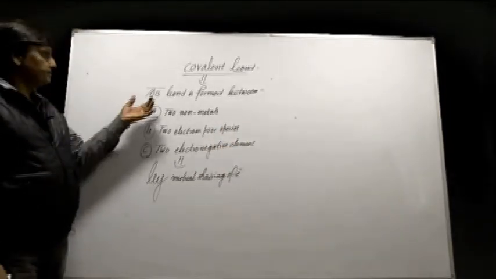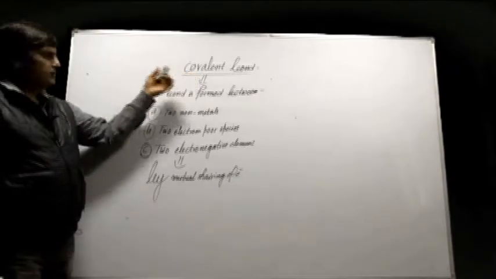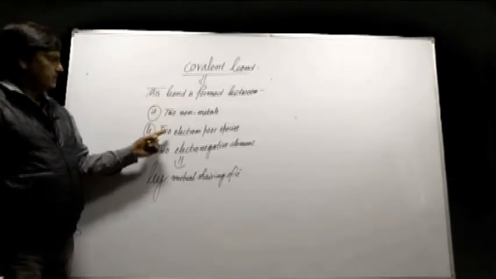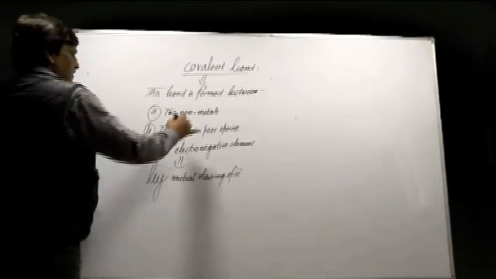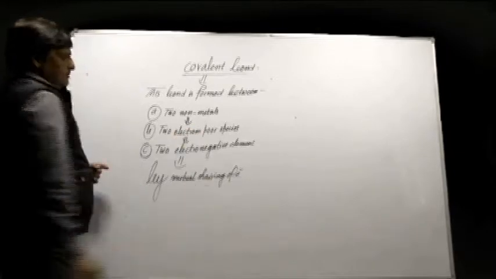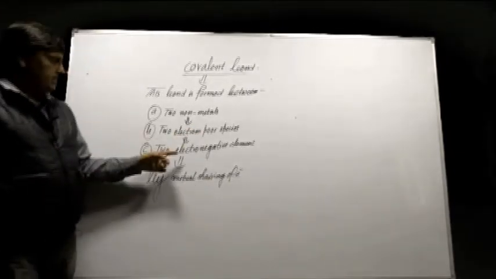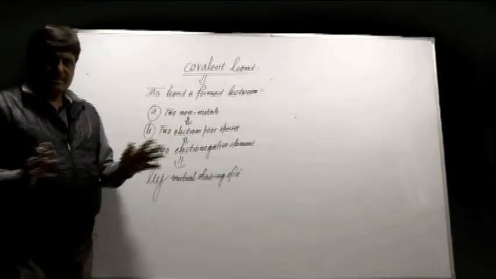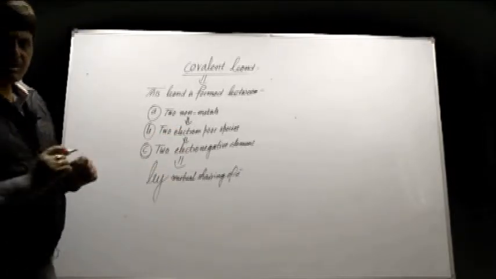Listen carefully. The second bond is the covalent bond. This bond is formed between two non-metals, or two electron poor species, and two electronegative elements. All these non-metals are electronegative elements and are electron poor. Both have a necessity of electrons in order to complete their octet.